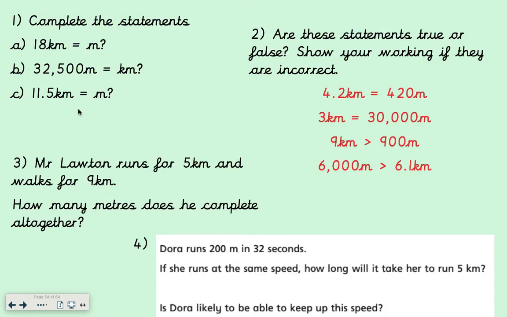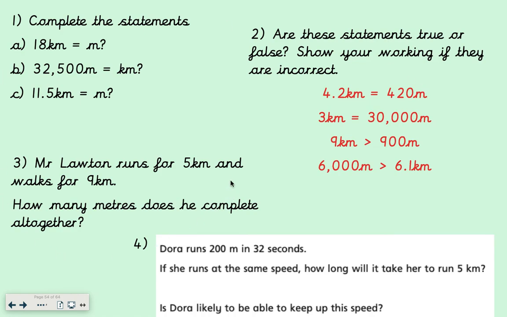Greens, you are also going to complete the statements as well. You're going to convert them into their other conversion or measuring, okay? Then here you are going to tell me if they are true or false. You have to show me your working if they are incorrect. So if one of these questions is not right, you need to show me the correct answer, okay? Remembering in the back of our minds that you are converting by timesing by 1,000 or dividing by 1,000.